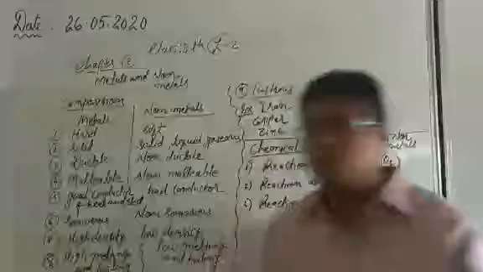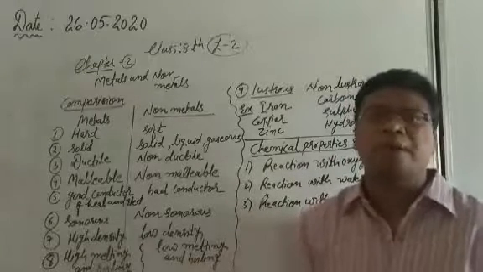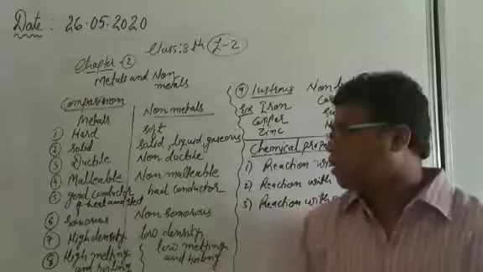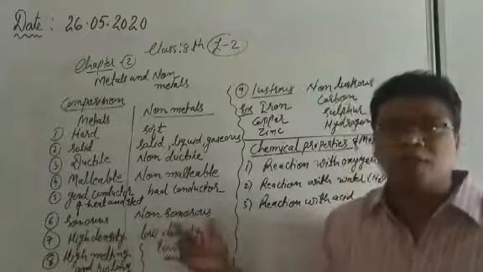All the metals are sonorous. What is the meaning of sonorous? Sonorous means they have the ability to produce sound when they are hit with a hard object. All the metals are sonorous. All the non-metals are non-sonorous.